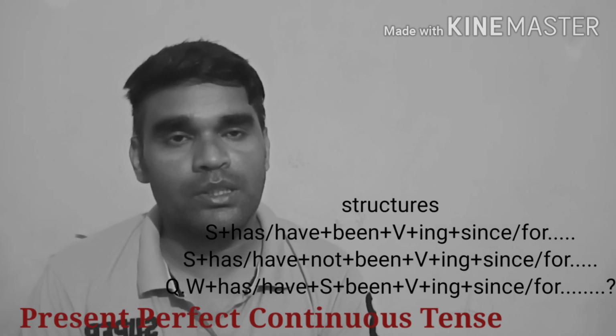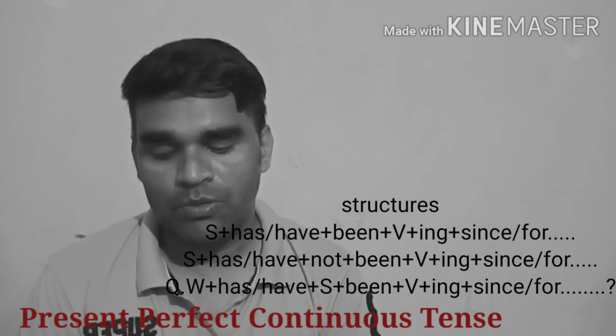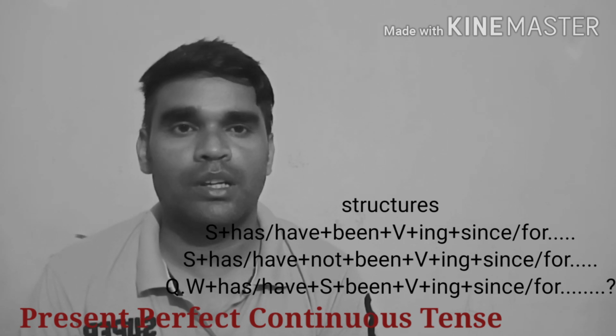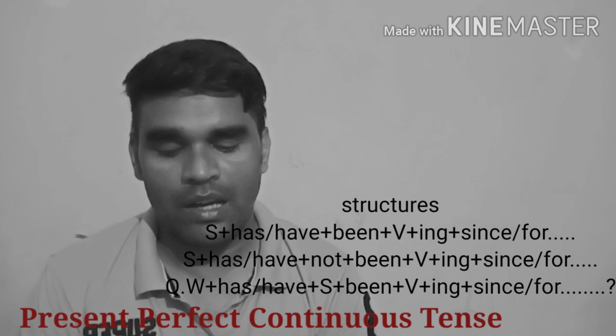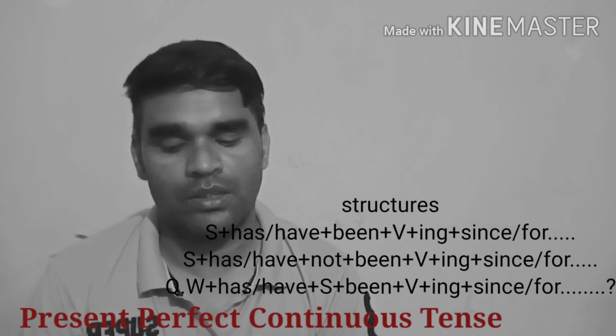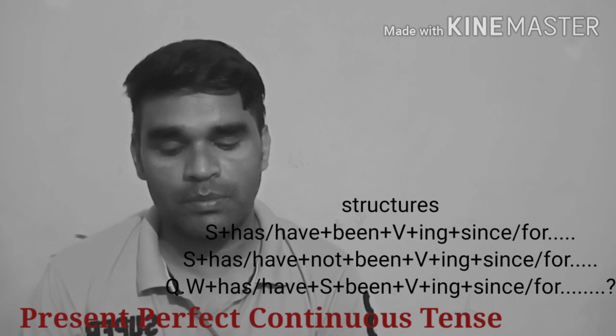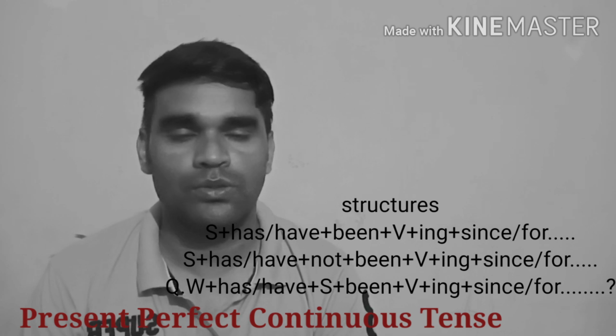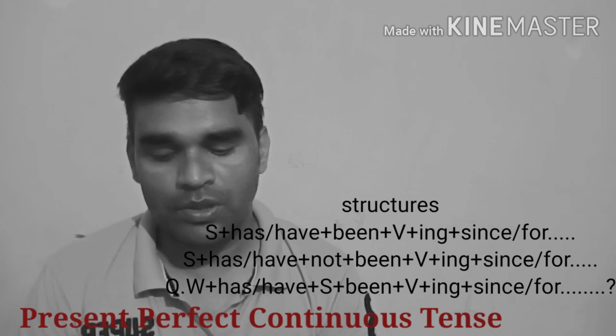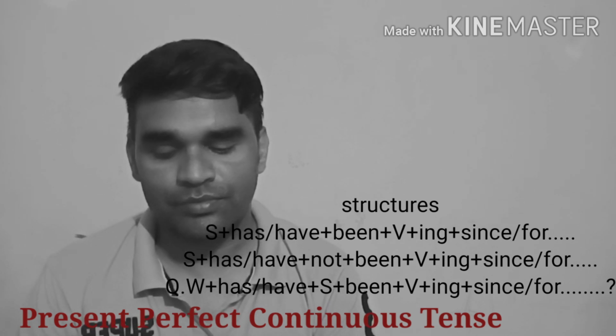What about interrogative sentences? For interrogative sentences, first we write the question word, also called the WH word, then have or has, after that the subject, then been, after been the ing form of the verb, and then since or for according to time. So how will interrogative sentences go?